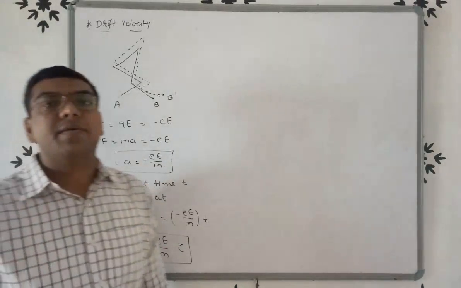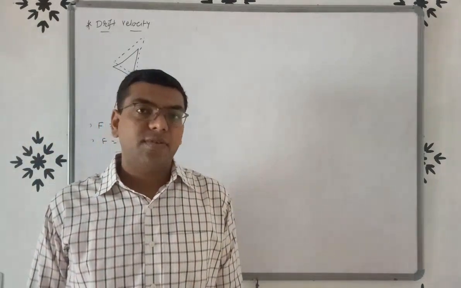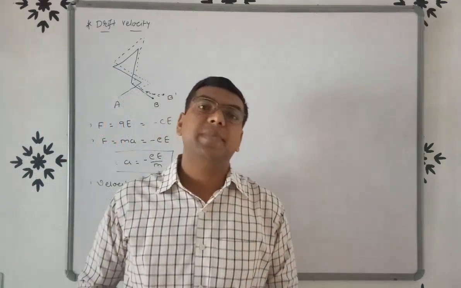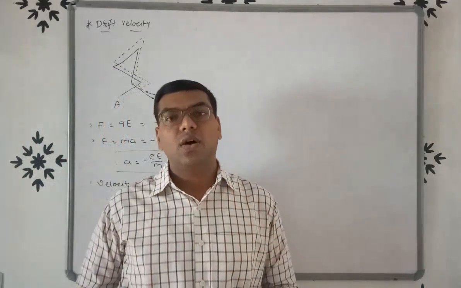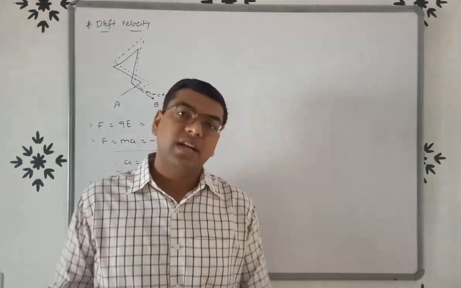So the average velocity of electron is known as drift velocity, and the time interval between two successive collisions of electron is known as relaxation time tau.